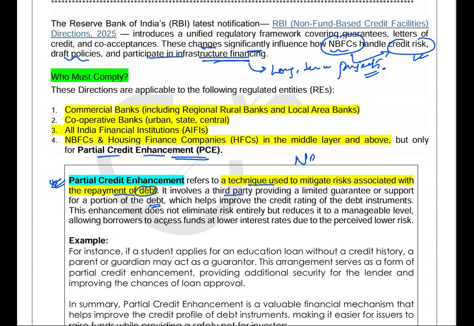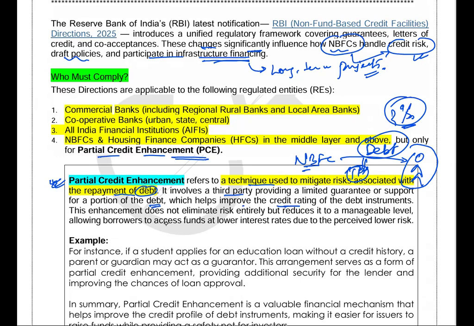Suppose NBFC is providing you the debt, ठीक है, and here is a third party, TP, and he is guaranteeing a certain percentage of that debt, as a guarantee that in case of default by this person, I would pay this portion of the amount to the NBFC, right? So it involves a third party providing a limited guarantee or support for a portion of debt, which helps to improve the credit rating of the debt instruments.